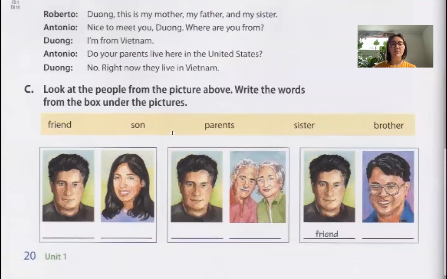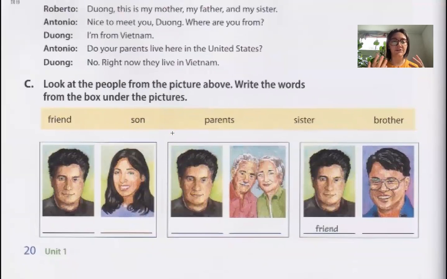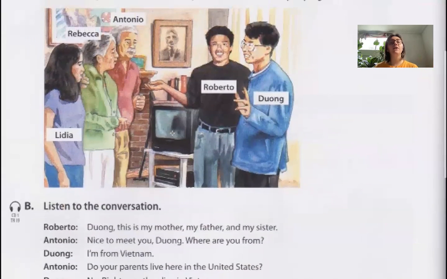So that's the kind of conversation. It says, look at the people in the picture, and write the words from the box under the pictures. This is kind of just a guess, right? There's no right or wrong answer. It's just looking and trying to describe the relationships between people. If we look at the picture, we can get more information.